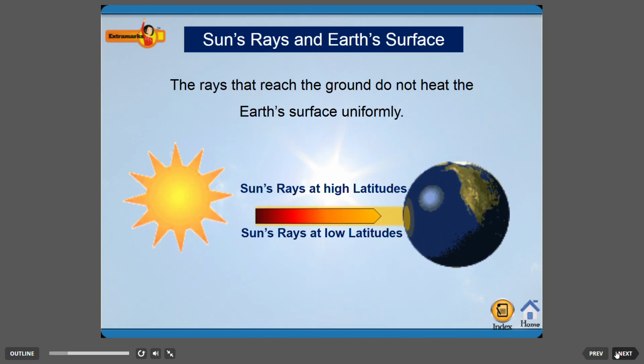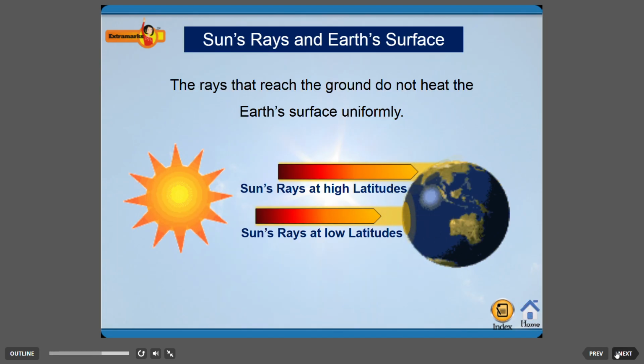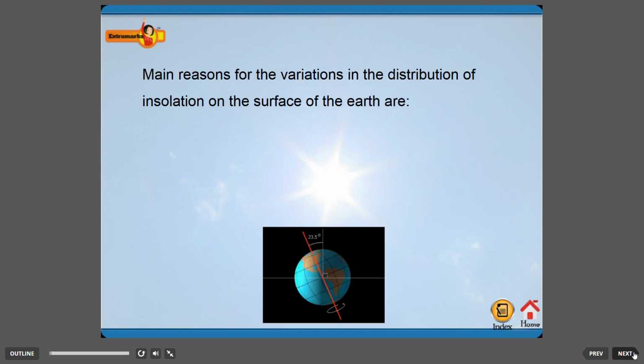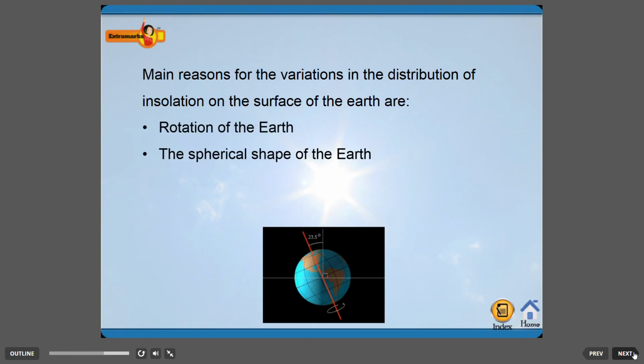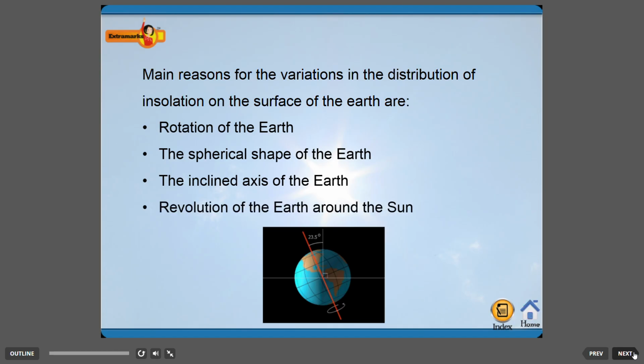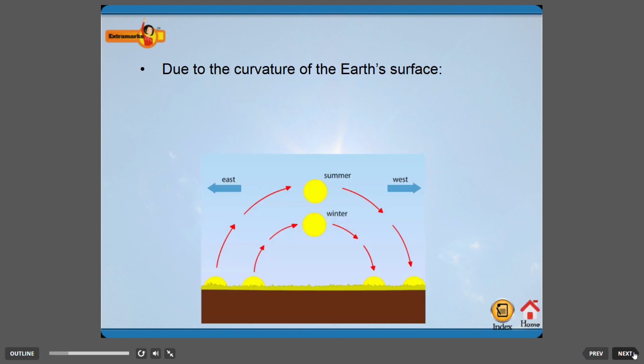Sun's rays and Earth's surface. The rays that reach the ground do not heat the Earth's surface uniformly. The main reasons for the variations in the distribution of insolation on the surface of the Earth are rotation of the Earth, the spherical shape of the Earth, the inclined axis of the Earth, revolution of the Earth around the Sun, and curvature of the Earth's surface.